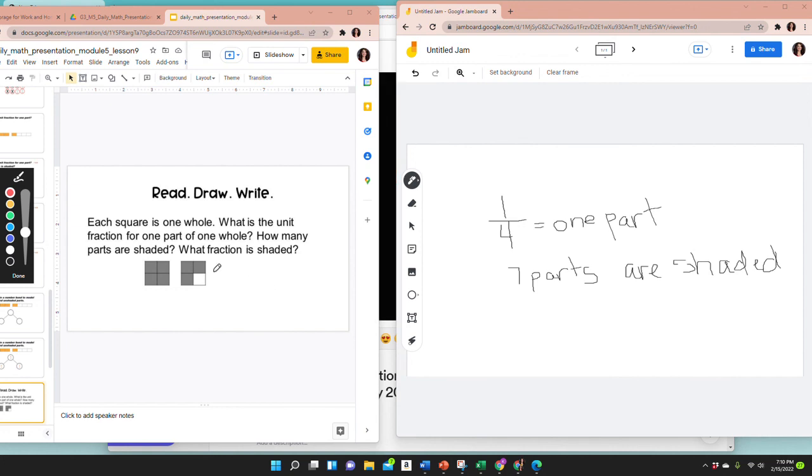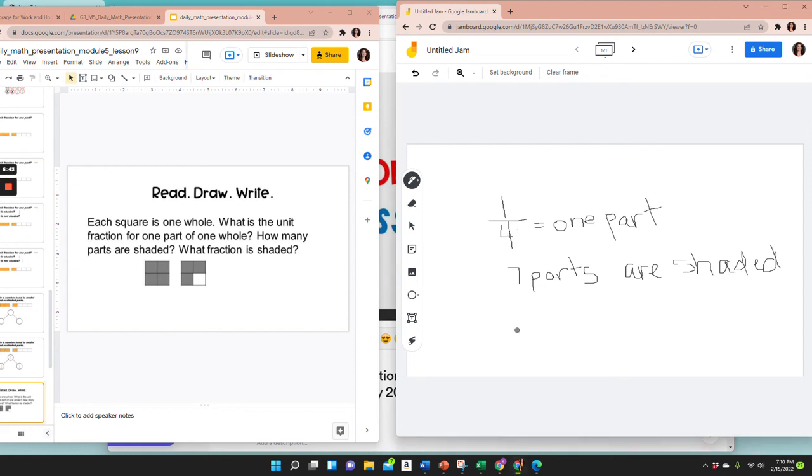And the final question is, what fraction is shaded? So there are 4 parts in one whole, and 7 parts are shaded, so we can say that 7/4 are shaded.